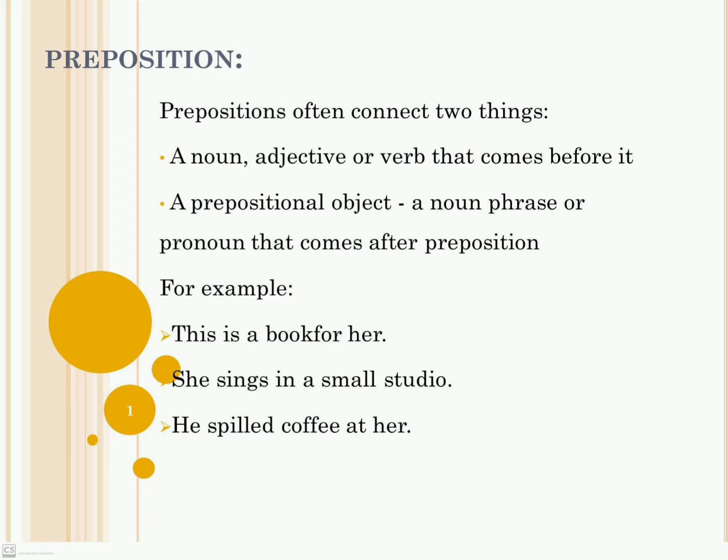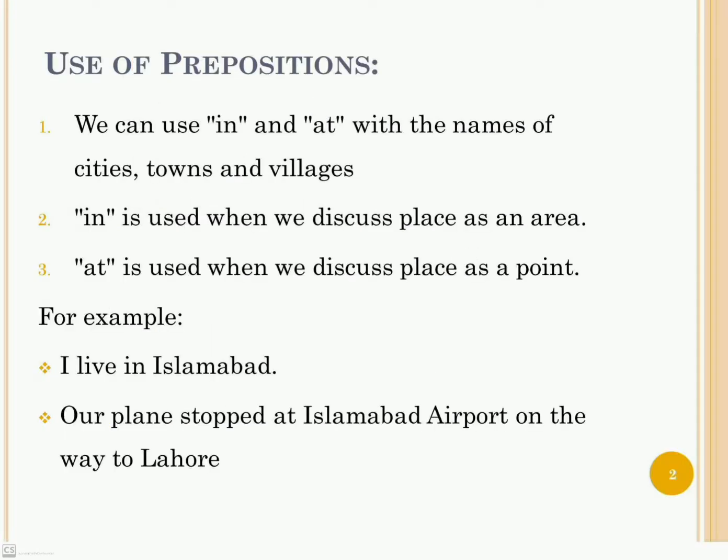In the next sentence, she sings in a small studio. Now here in this sentence, the verb sings is connected with a small studio with the help of the preposition in. She spilled coffee at her. Now this is your turn to guess what is the preposition in this sentence.